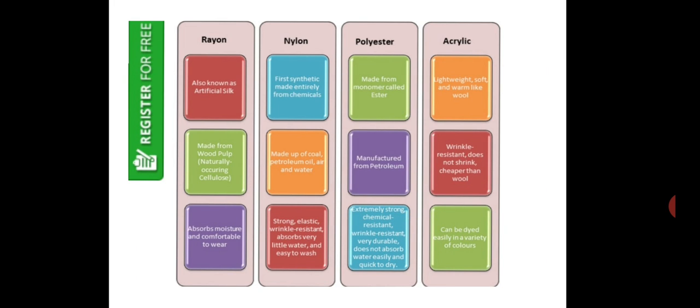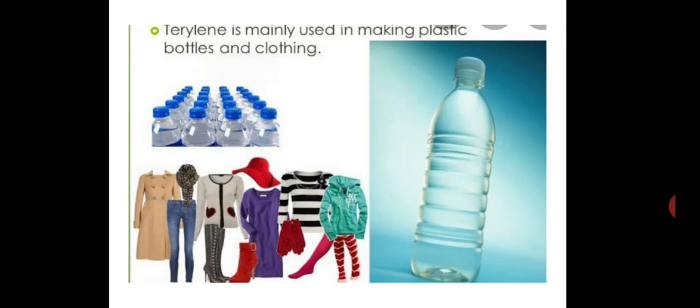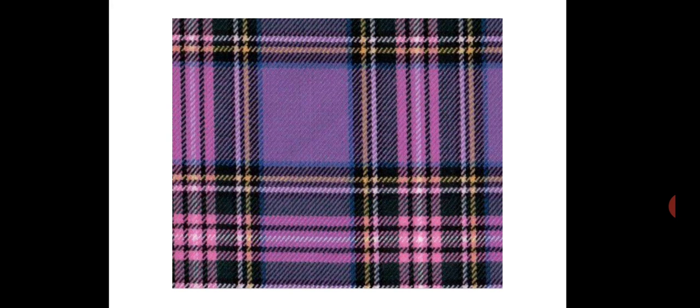The last type of synthetic fiber which we are going to learn is acrylic. Acrylic fibers are made from acrylic acid. It resembles wool. Actually kids, the wool obtained from natural sources is quite expensive, whereas the clothes made from acrylic fiber are relatively cheap. So this acrylic fiber is used to make sweaters, track suits, gloves. It is lightweight, soft and warm like wool. Here you can see the example of acrylic fiber.